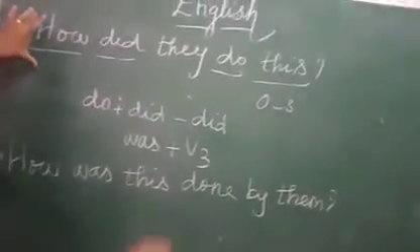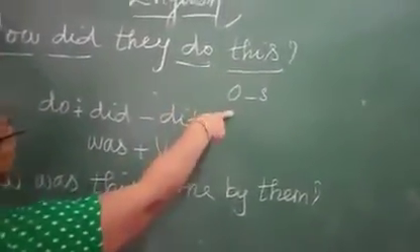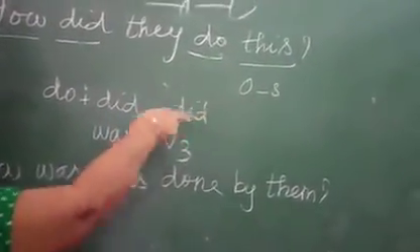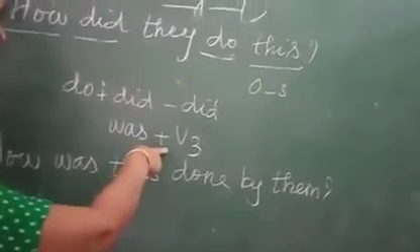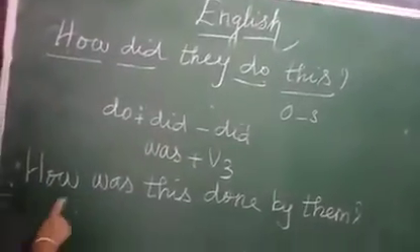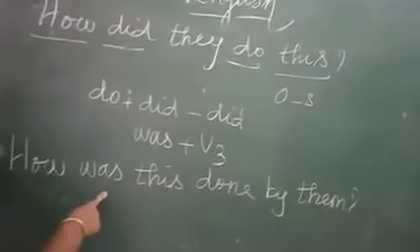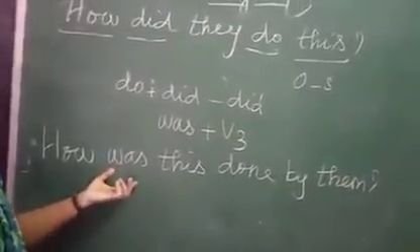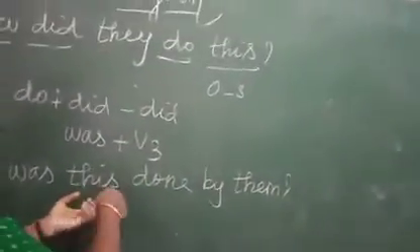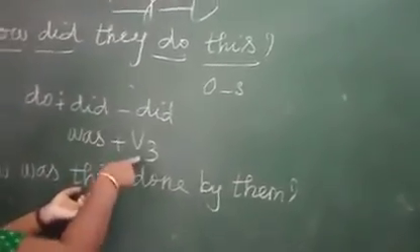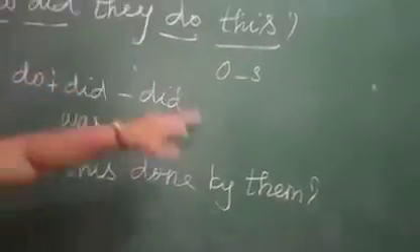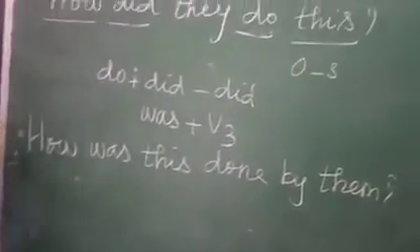Understood, Amma? The question object is this, singular. Then verb do plus did. The verb is in past tense and the object is singular, so we have to use was plus V3 when we are writing passive voice. Here the question starts with how. So in the passive voice also we have to start with how. Then after the question word, immediately we have to use the auxiliary verb. Here the auxiliary verb is was. How was, then you have to bring the object. How was this? Then verb V3, do, did, done. How was this done by, they changed it to them. How was this done by them?